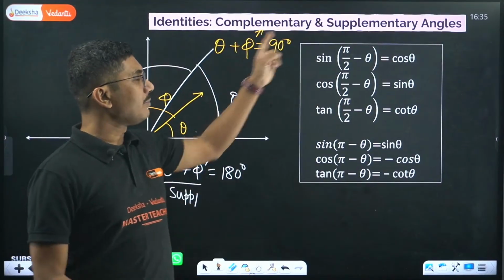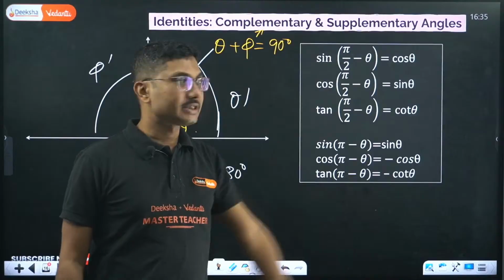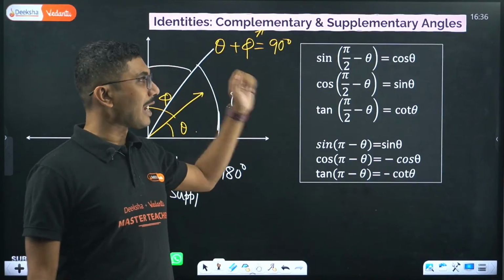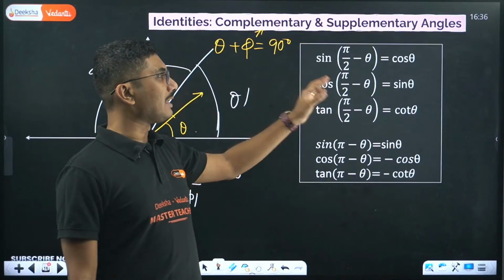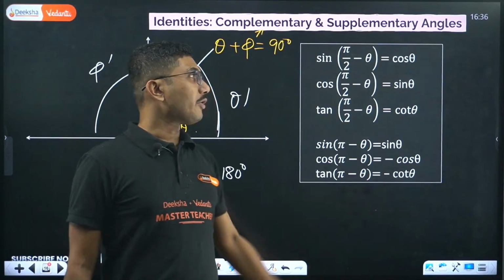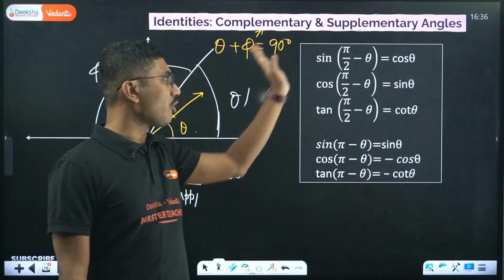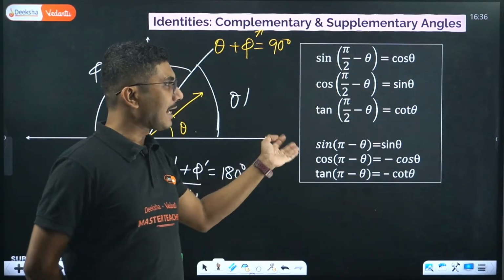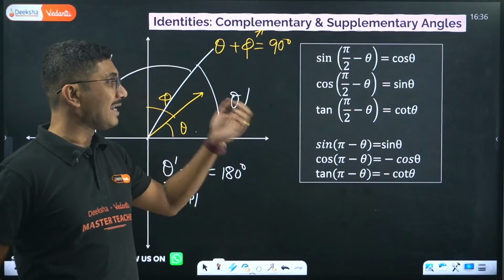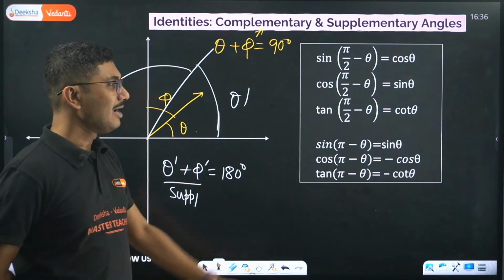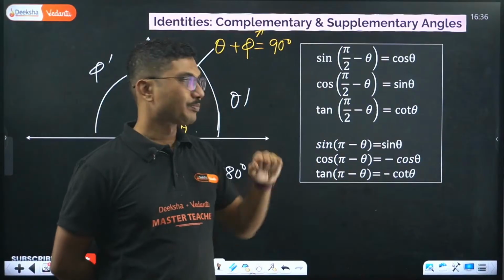Sine of pi by 2 minus theta is cos theta, cos of pi by 2 minus theta is sine theta, tan of pi by 2 minus theta is cot theta. So sine can be changed into cos, cos can be changed into sine, and tan can be changed into cot based on the condition. Similarly, sin of pi minus theta is plus sin theta.